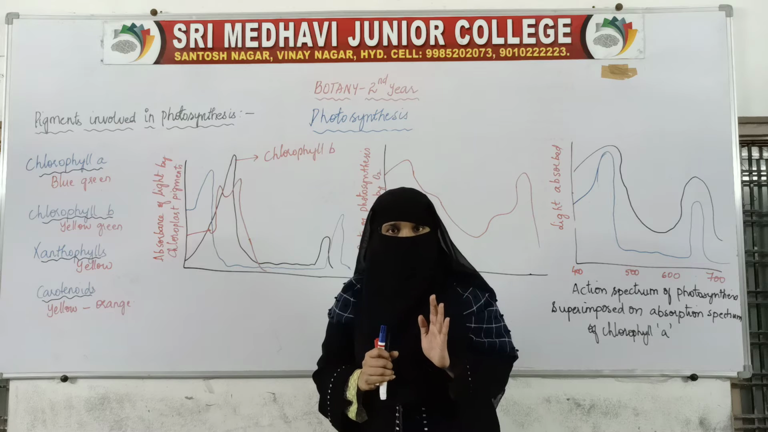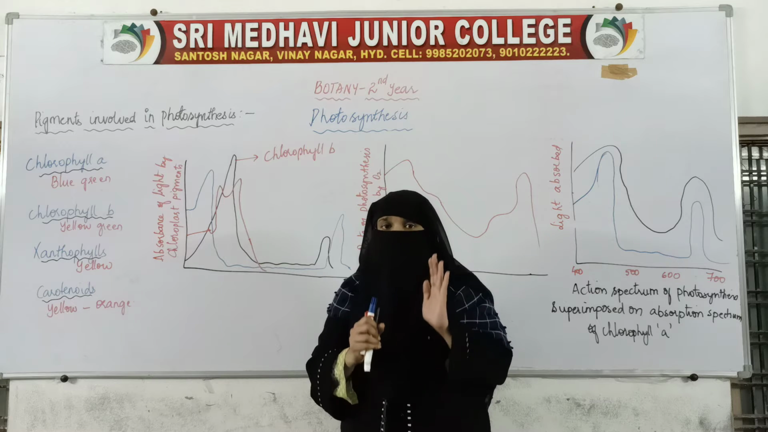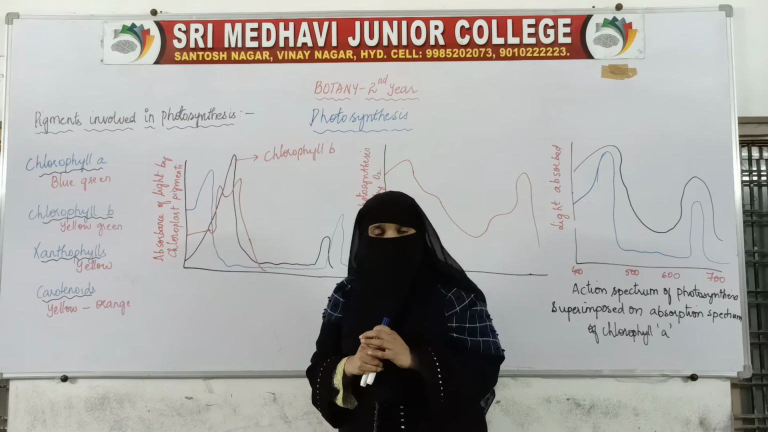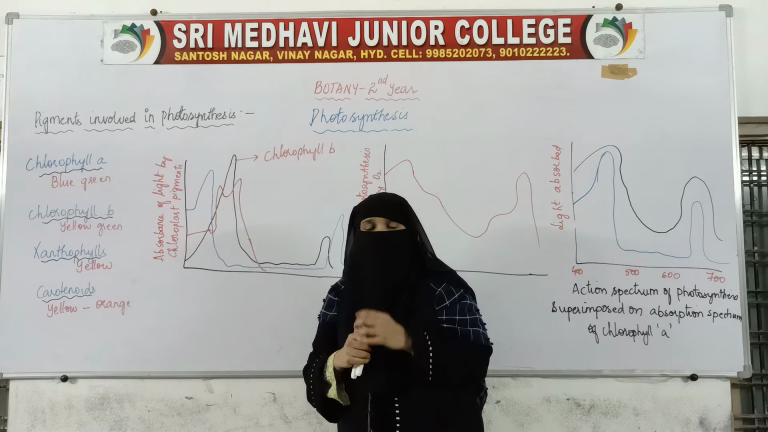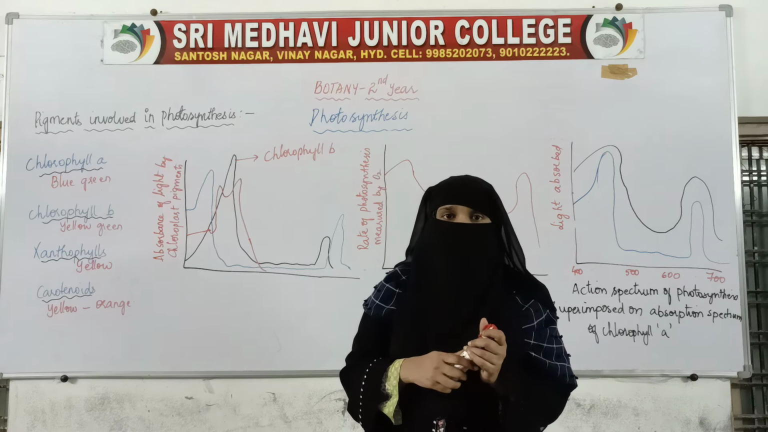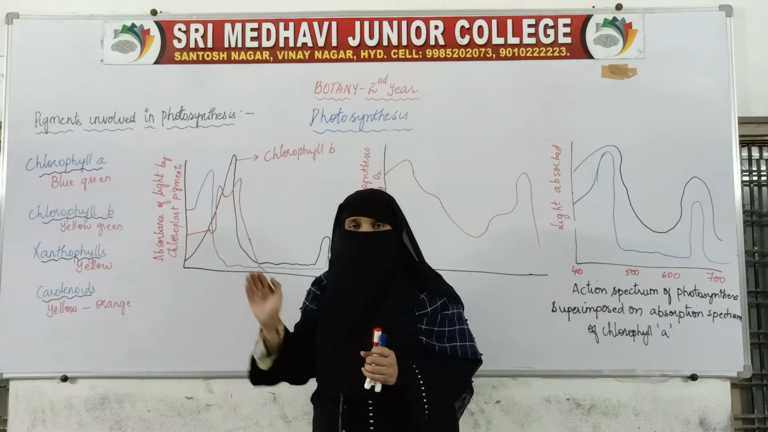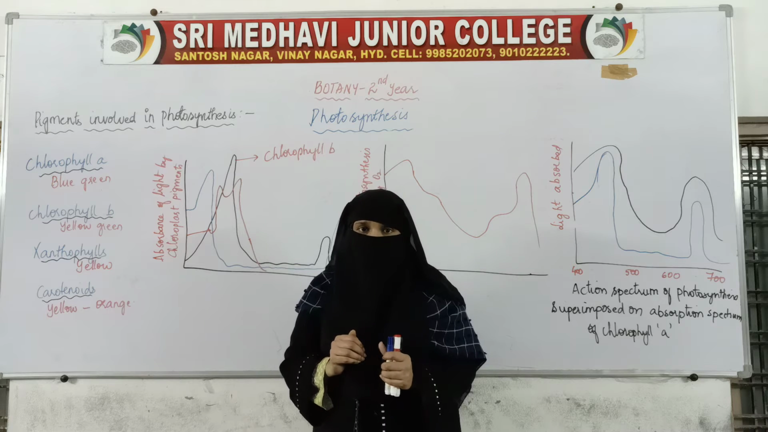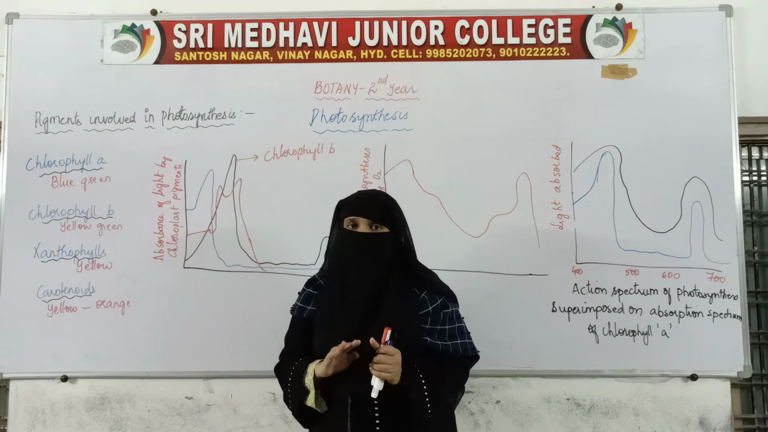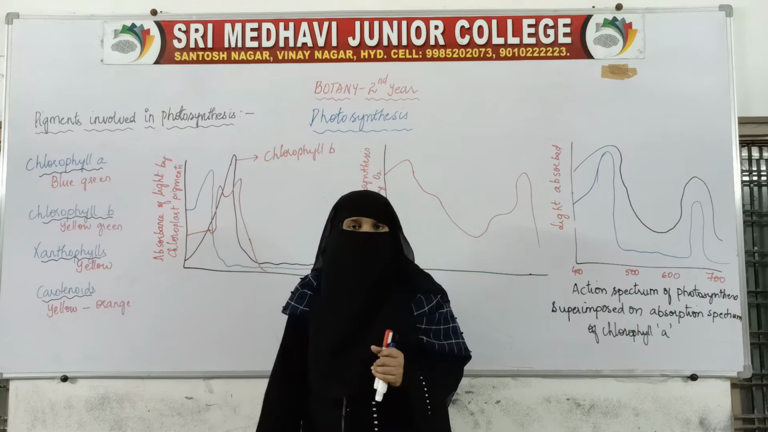In chloroplast, we don't just find chlorophyll. Chlorophyll is of two major types, chlorophyll A and chlorophyll B, though other chlorophylls are present. Along with chlorophyll A and chlorophyll B, we have xanthophylls and carotenoids. So these are the four important pigments present inside the chloroplast, not just chlorophyll.